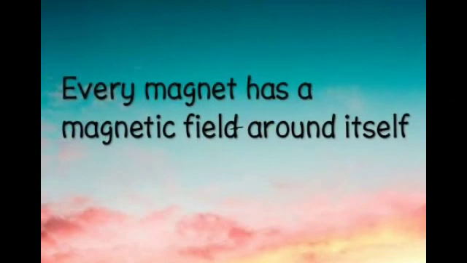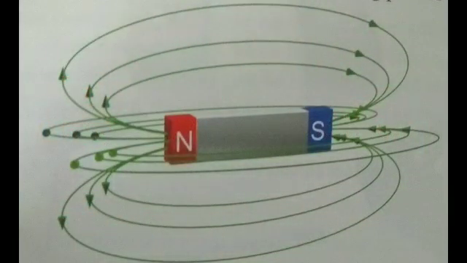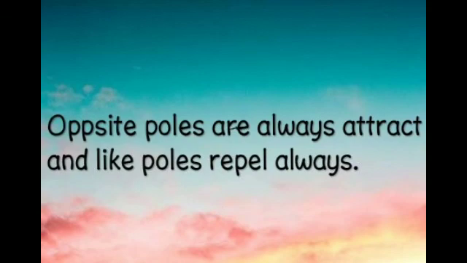Every magnet has a magnetic field around itself, like you are seeing in this figure. Every magnet also has two poles, the north pole and the south pole. Opposite poles always attract and like poles always repel, like you are seeing in this figure.